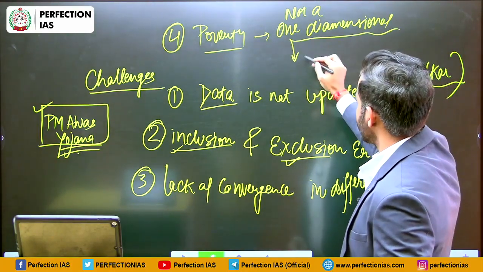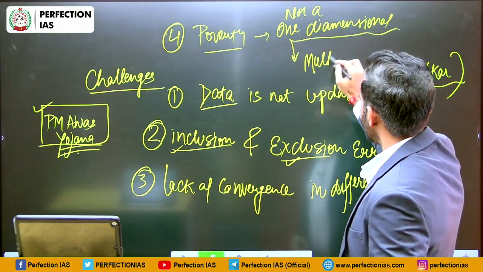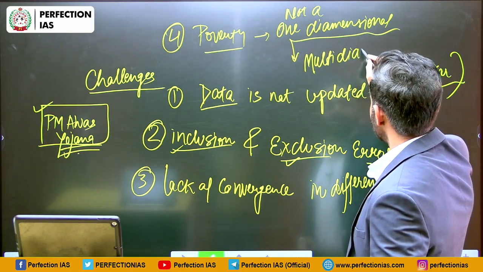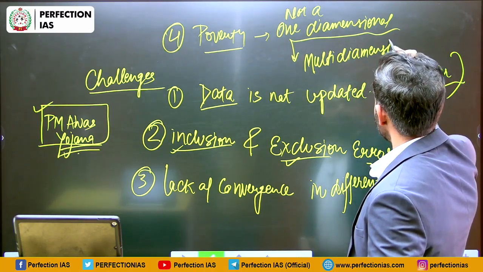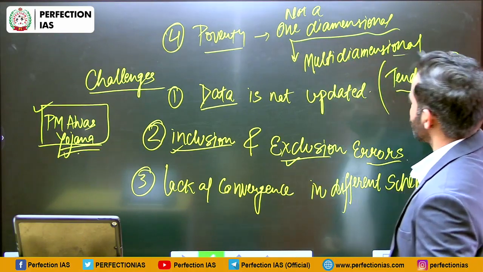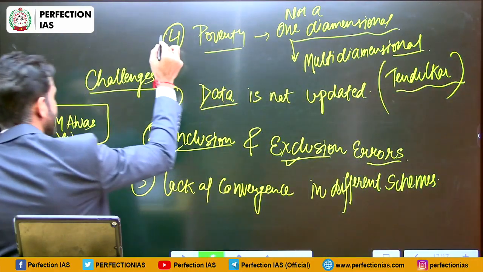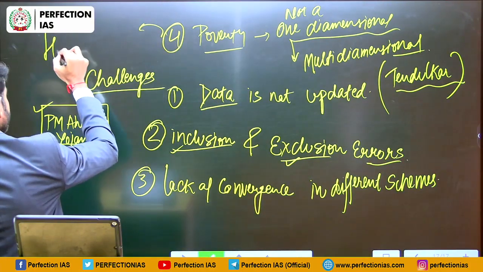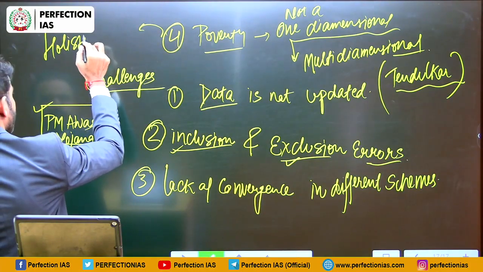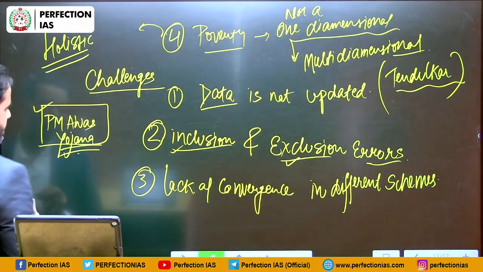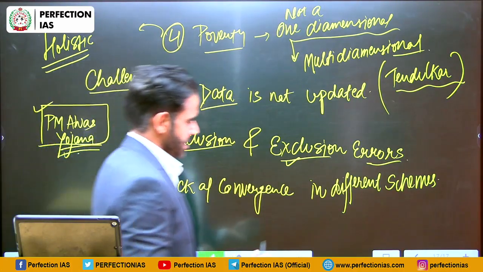It is multi-dimensional. That means government need to follow multi-dimensional approach, or to be specific, government need to follow holistic approach for the poverty eradication. Apart from that, there is a problem in the implementation.